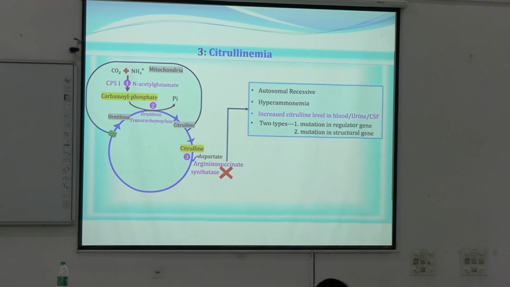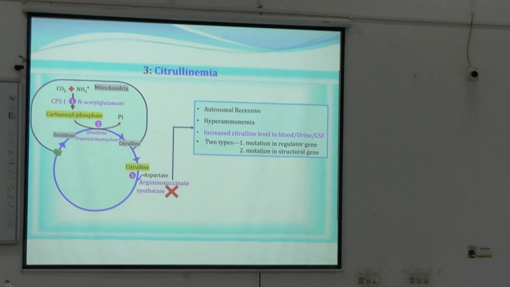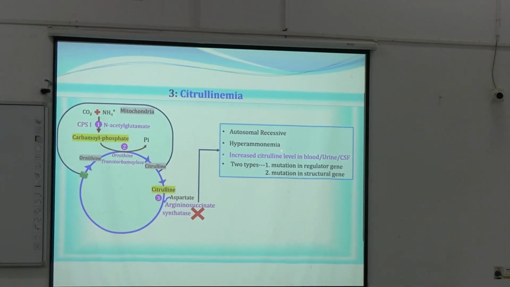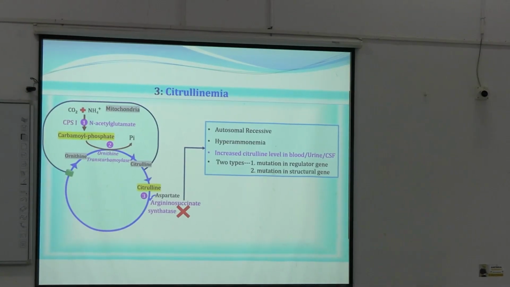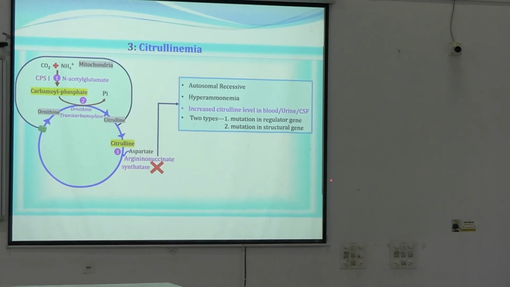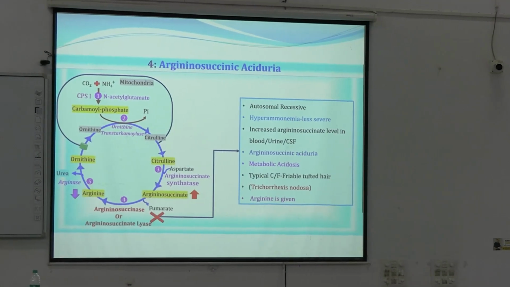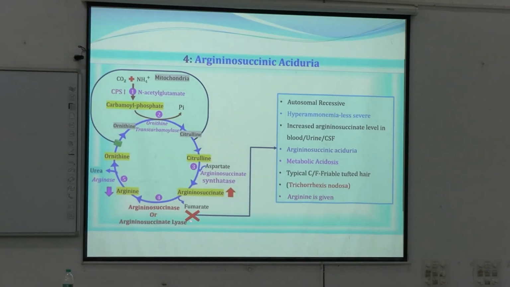Now citrullinemia. The enzyme defect here lies in the third step, and it is argininosuccinate synthetase. It is also autosomal recessive, and here we can see increased concentration of citrulline in blood, urine and CSF also. Okay. Now the fourth one, that is argininosuccinic aciduria, because of an enzyme defect. Which enzyme defect? Argininosuccinase, or argininosuccinate lyase, right?